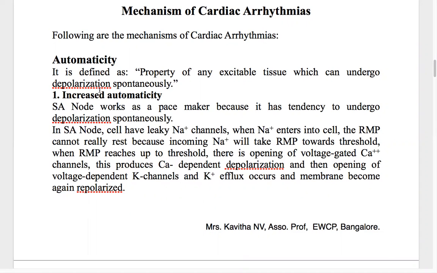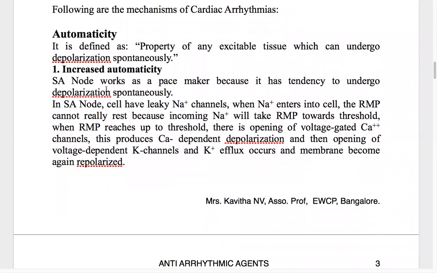Anything which can undergo depolarization, that is, an increase in the positive ions, upon increase in the positive charge, that type of condition is called automaticity. Now, there are many types of arrhythmia mechanisms related to automaticity.